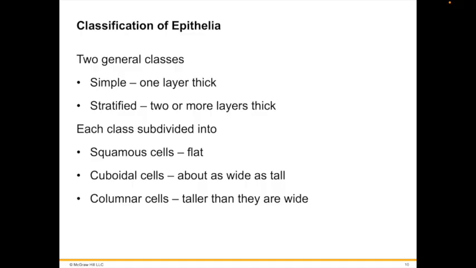Stratified squamous epithelium is found in the epidermis of the skin of many vertebrates, where outer layers are filled with the protein keratin, providing a protective barrier. Pseudostratified columnar epithelium is found in parts of the vertebrate respiratory tract.